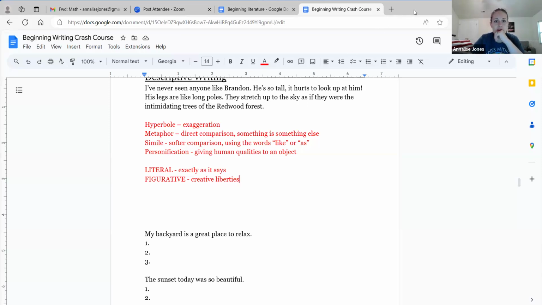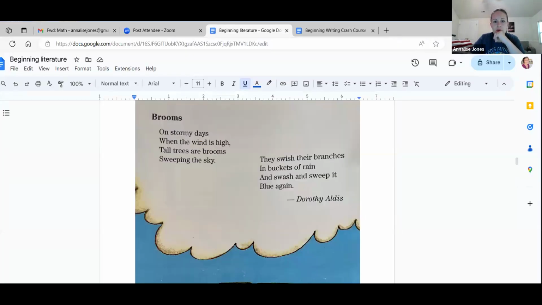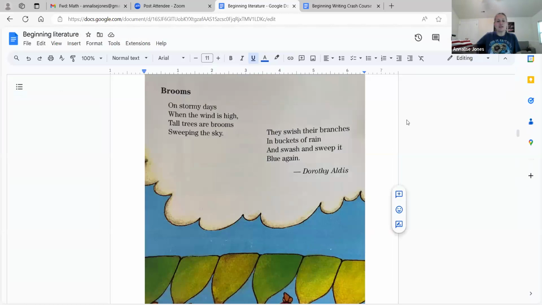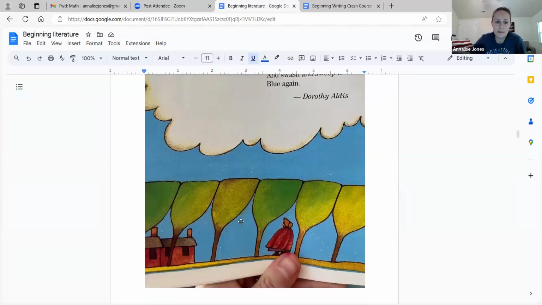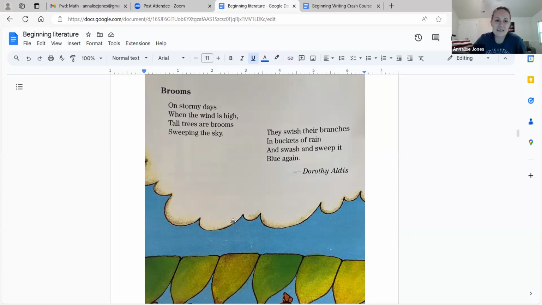Now we're going to go over and read some examples. Okay, so these are poetry examples. You can do this in essay writing or in poetry. Either way is fantastic. In fact, if any of you want to submit to me a poem instead of an essay, that's fine. Okay, brooms. Is this a poem about brooms? It's a poem about trees, but we're going to say that the trees are brooms. That picture kind of looks like both, right? On stormy days when the wind is high, tall trees are brooms sweeping the sky. They swish their branches in buckets of rain and swash and sweep it blue again.